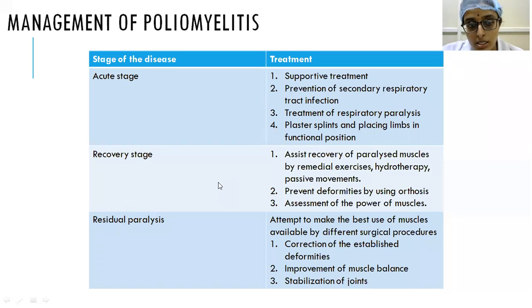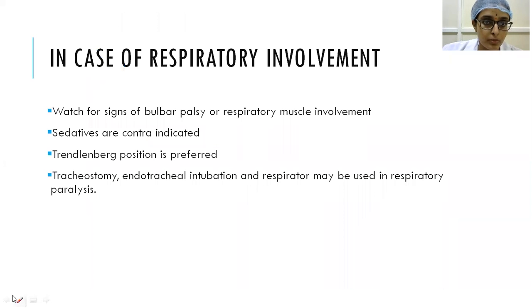Then coming to the next stage, residual paralysis. In residual paralysis, our goal is to correct the deformity. I mean, you have to attempt to make the best use of the muscles which are available. For that, we have to correct the established deformities. And second thing, you have to improve the muscle balance. And third thing is stabilization of joints. So these are the 3 guiding principles. And one more thing is also there.